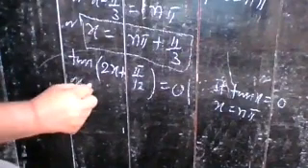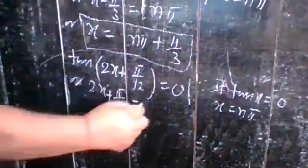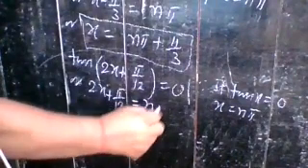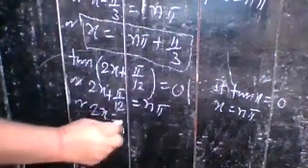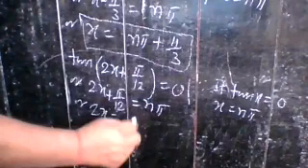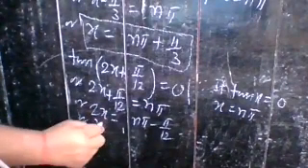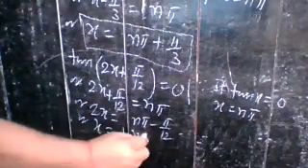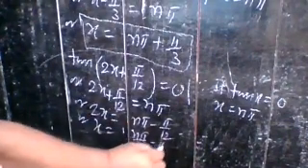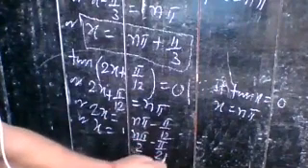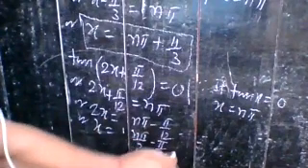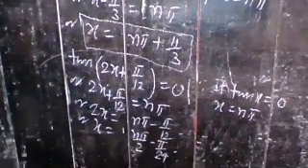So here you have 2x plus pi by 12 is equal to n pi, or 2x is equal to n pi minus pi by 12. So the value of x is n pi by 2 minus pi by 24. In this way, you can very easily find the general solution if you learn the formulas.